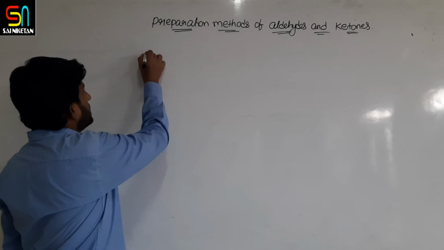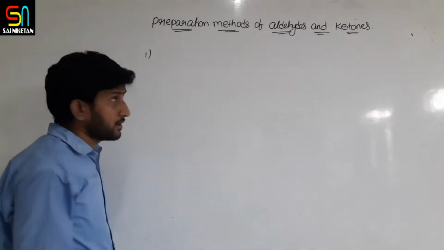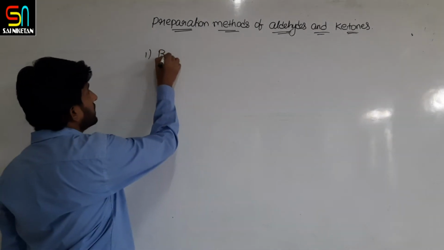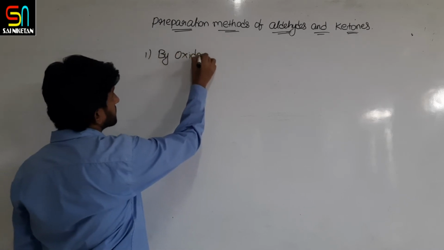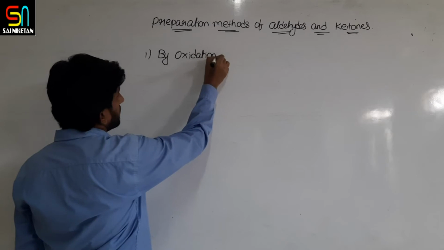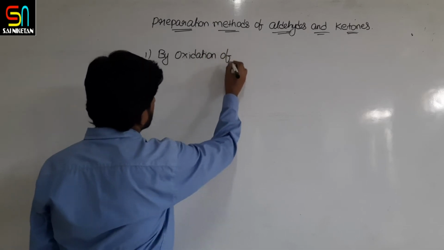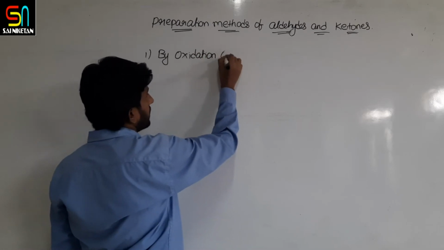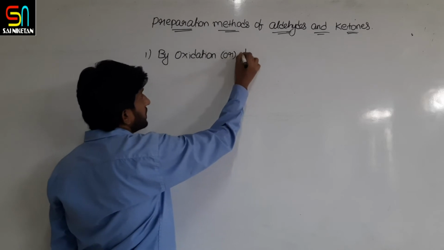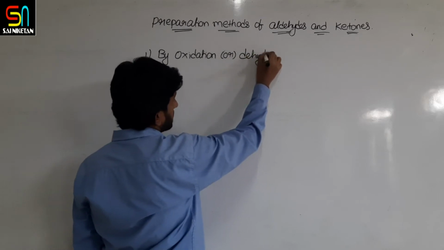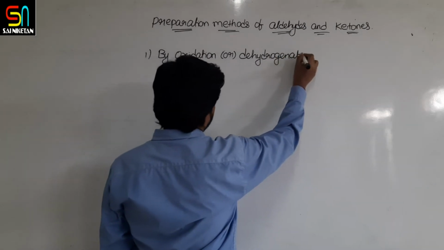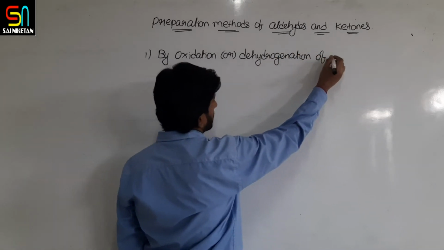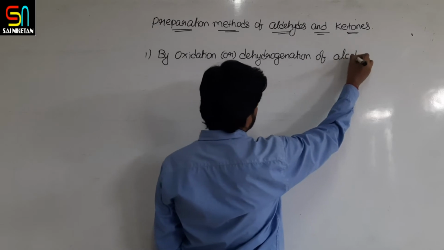First method I would like to say is by oxidation or dehydrogenation of alcohols.